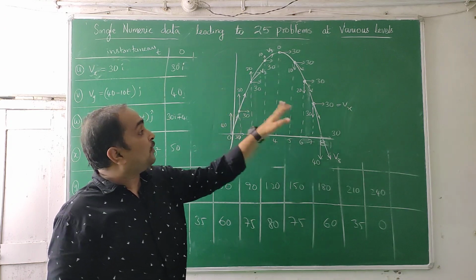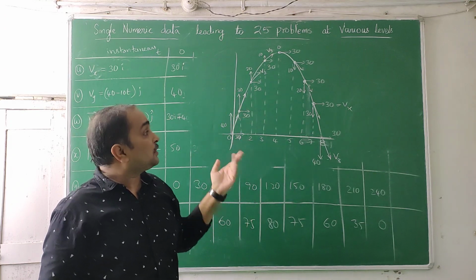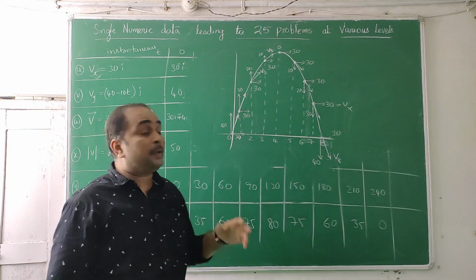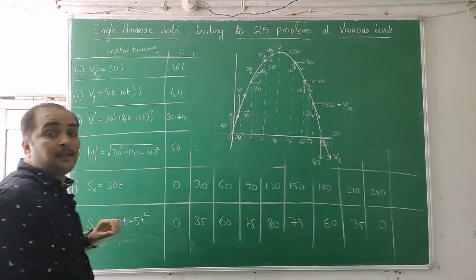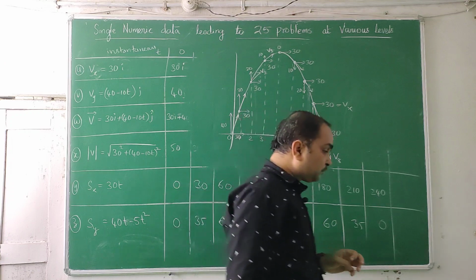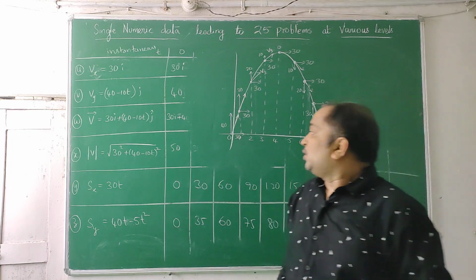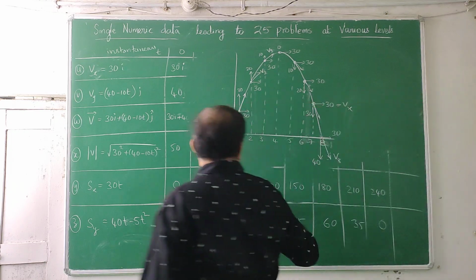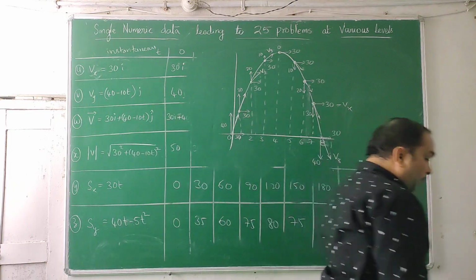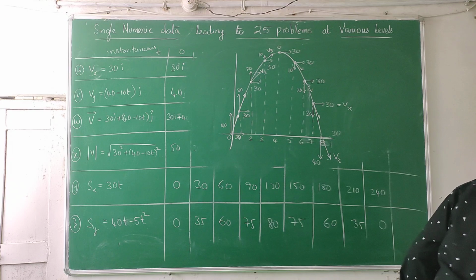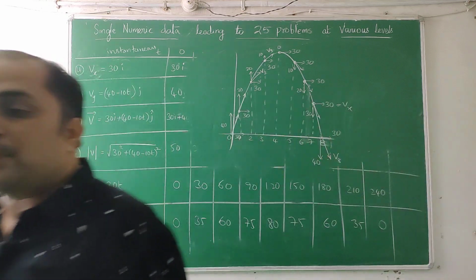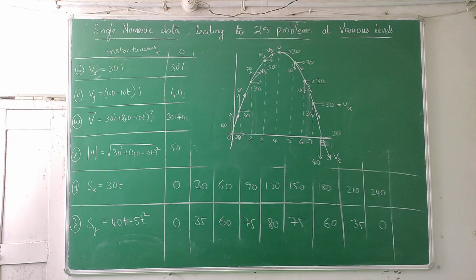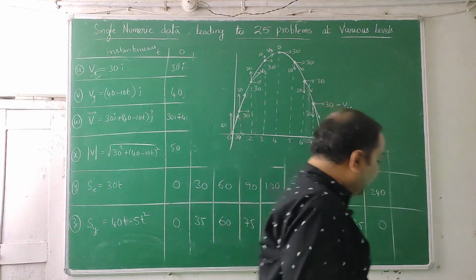Everywhere we have depicted the horizontal velocities. In between there are points. That also can be calculated with instantaneous formulas, which I have not yet done. Isn't it? So now coming back to this plot, what about Sx? Just wait for a moment. So now the question is, can we write the Sx values here?